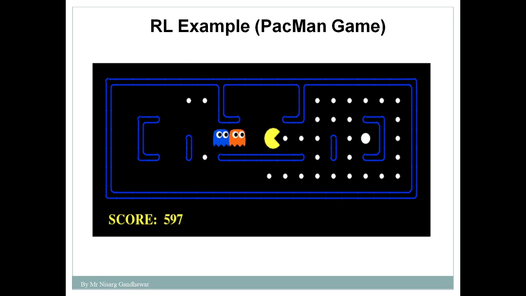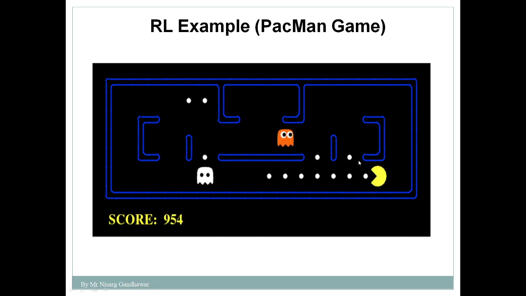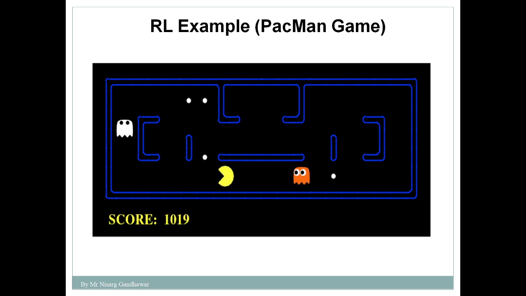Now what is the state? The Pac-Man is present in this particular block. So this is considered as one of the states, or you can say level 1 is a state, level 2 is another state, level 3 is another state. This is considered as a state for this Pac-Man. And what is the reward? The reward can be positive or it can be negative.